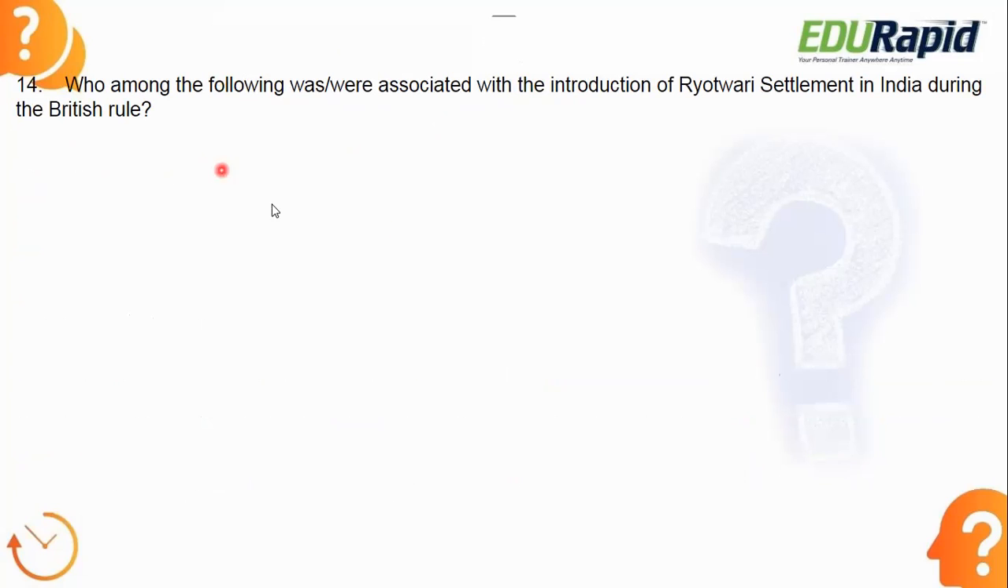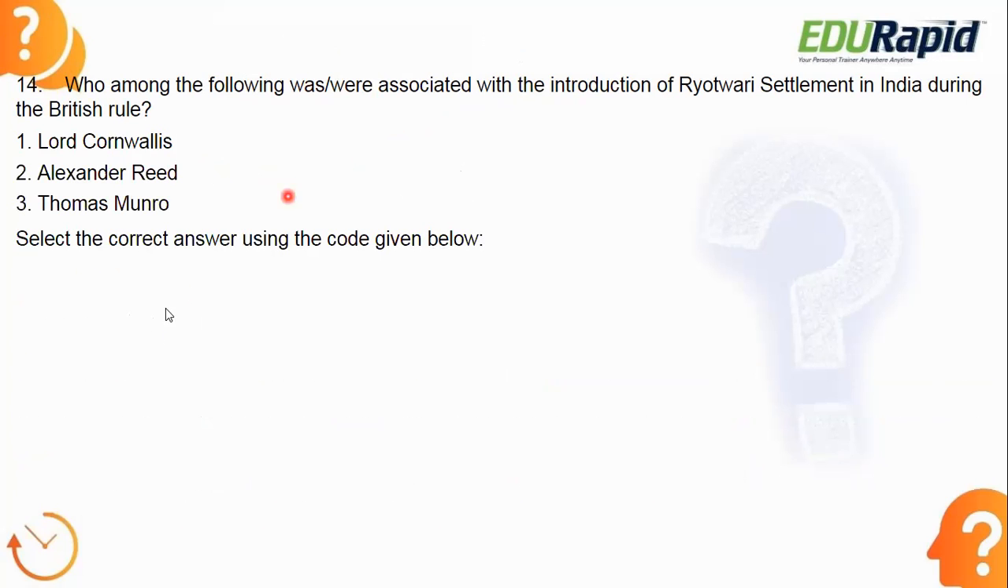Next. Who among the following was or were associated with the introduction of ryotwari settlement in India during the British rule? Here options are given. You need to find out the correct answer using the options given below. The people who are associated with the ryotwari settlement in India.